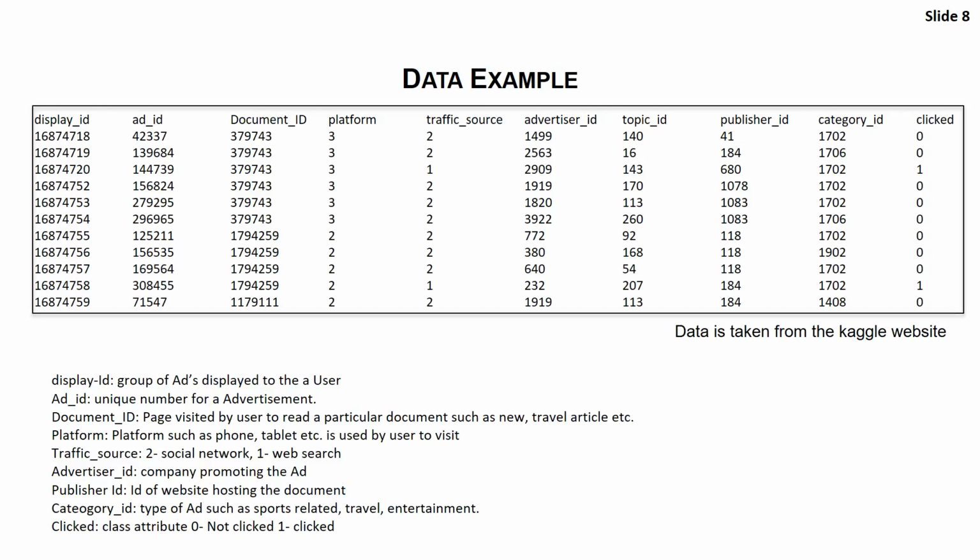The next one is the advertiser ID. It is the company ID that is promoting the ad. The next one is the topic ID. The topic ID depicts various topics the ad can cover, such as news, sports, entertainment. And the next one is publisher ID. This is the ID of the website hosting the ad. The category ID tells us about the broad category of an ad. And finally, the clicked field shows which ad is clicked against any display ID.